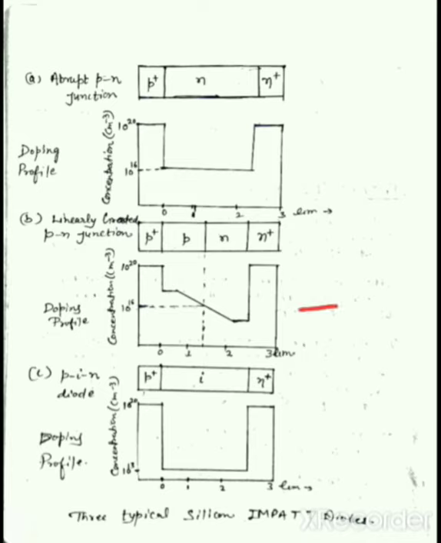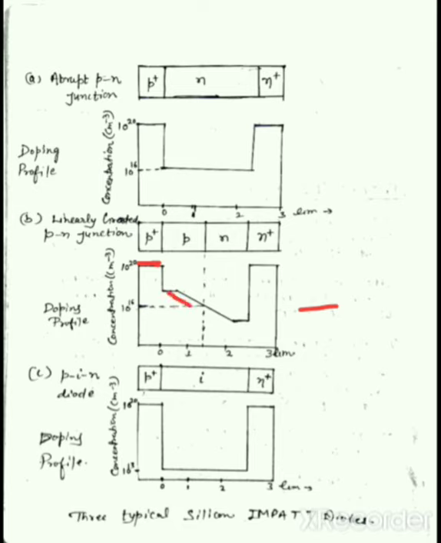Up to the P plus region, the doping concentration is 10 raised to the power 20 acceptor atoms per centimeter cube, and in the middle region the doping distribution is linearly graded.